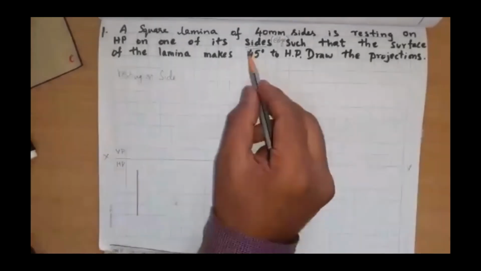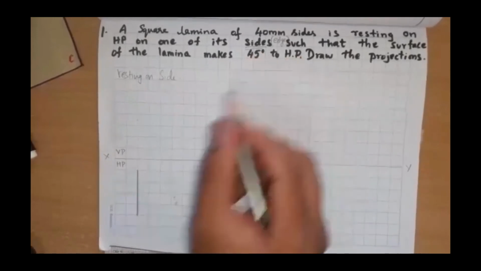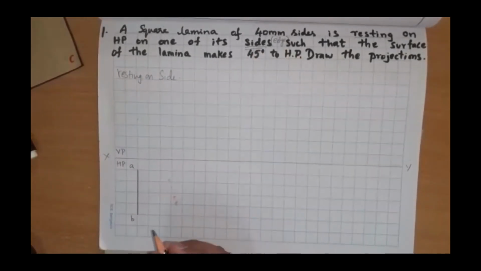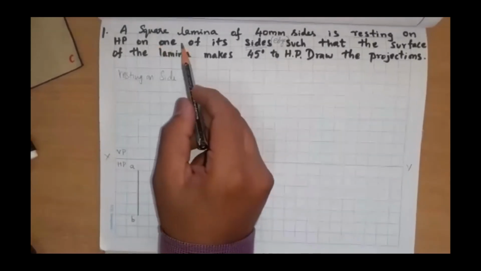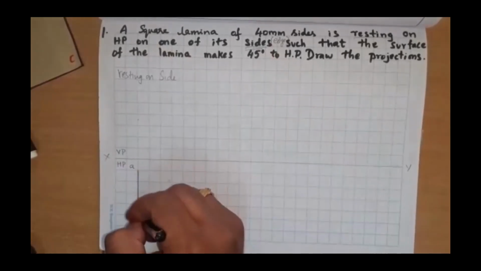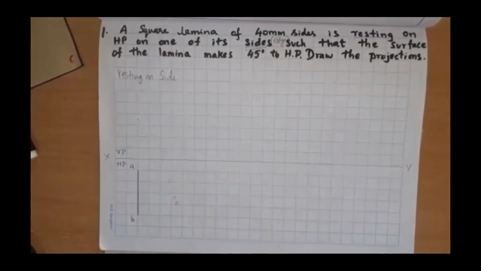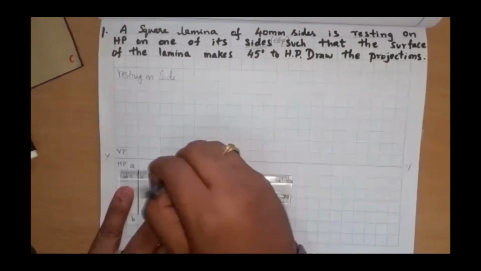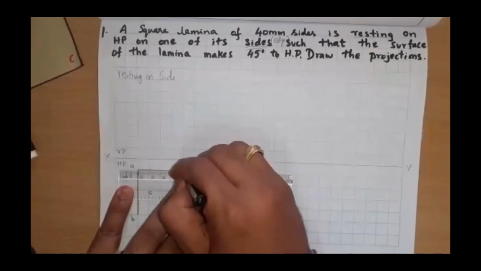Very important, as it is resting on one of its side or edge, I'll name this edge AB. This is the very first condition. Whenever any lamina is resting, make sure if it is resting on an edge, on the left hand side you will get an edge. Parallelly, you are also supposed to draw it in an unruled book or wherever it is.